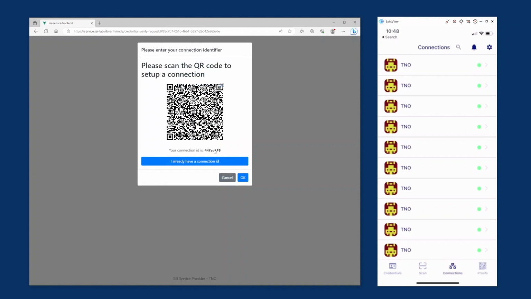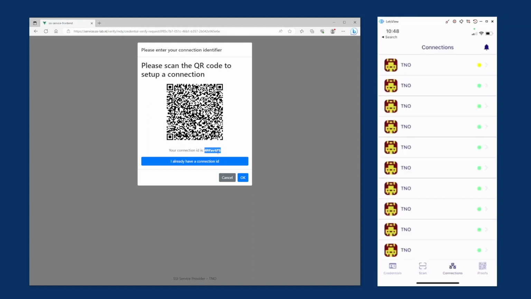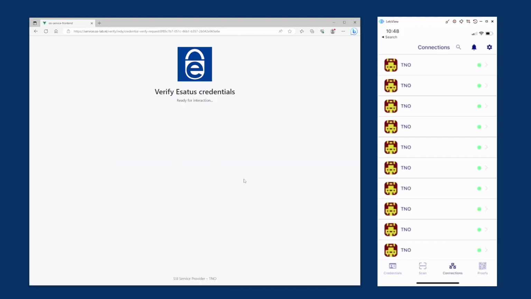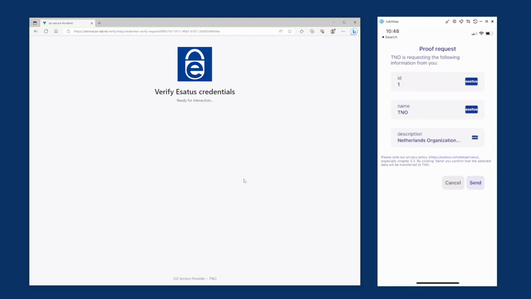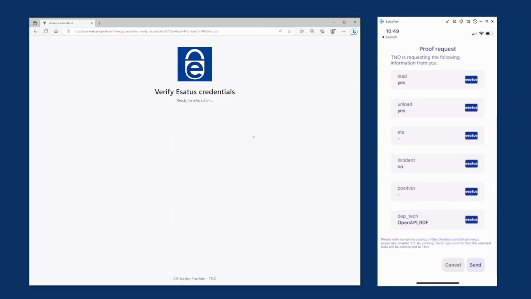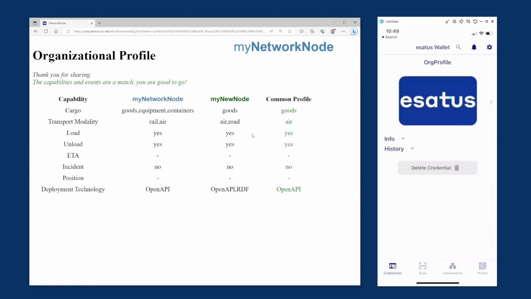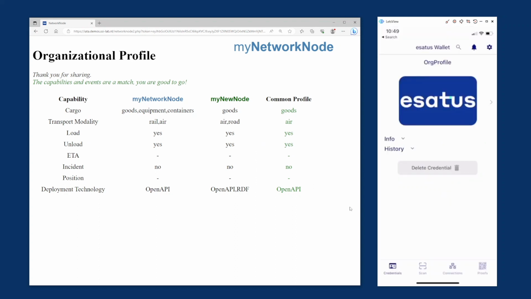We can now make a connection with another node. First thing we do is to share our identity and get ourselves authenticated by the other node. This is via presenting our credentials with our wallet. After sharing our identity, we share our profile also as a credential. The same steps are being done as the previous. Now that the profile has been shared, it has to be compared and we come to a common profile that we can use for data sharing.